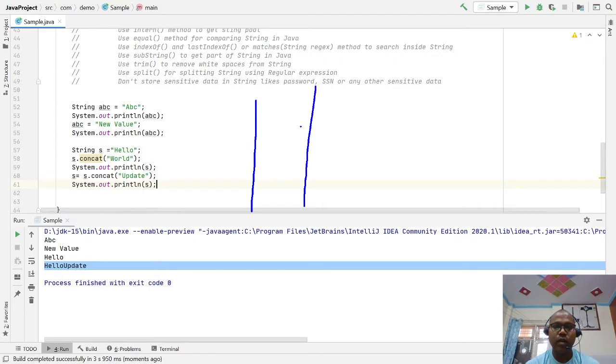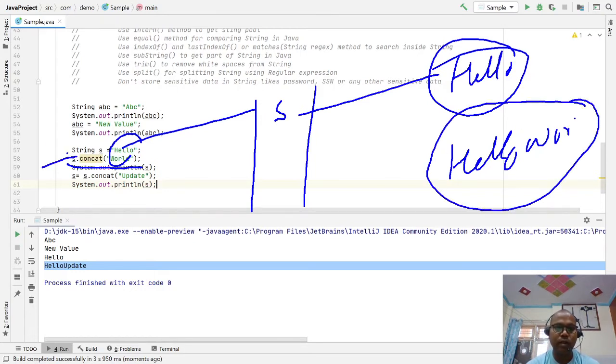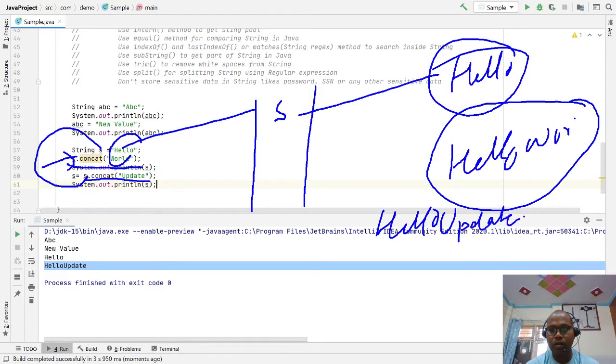Initially the s reference variable points to the hello object, and now with s.concat, the operation result is stored in a new object that is not referred to by anything else. The third time, s.concat with update, s is referred to hello, so hello again, then update.